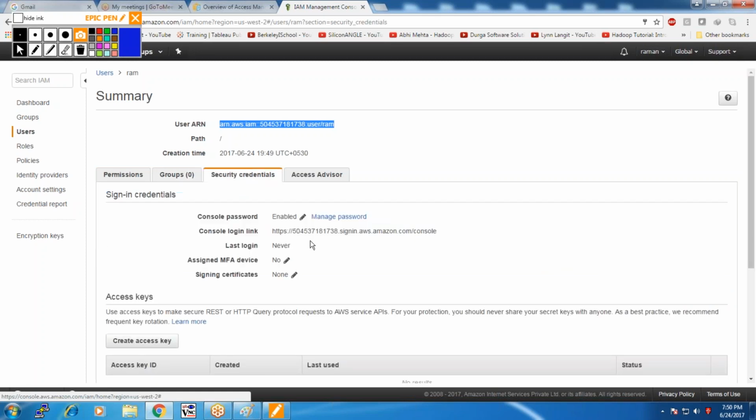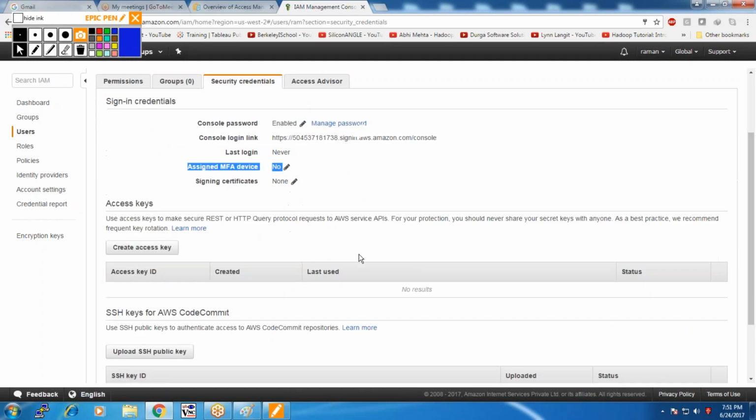The security credentials of the user ensure that the user is enabled with a password. Then here the user is not assigned an MFA. You can find out whether he is assigned an MFA device. The user is not assigned multi-factor authentication. Once we assign an MFA, the user can access the resources.